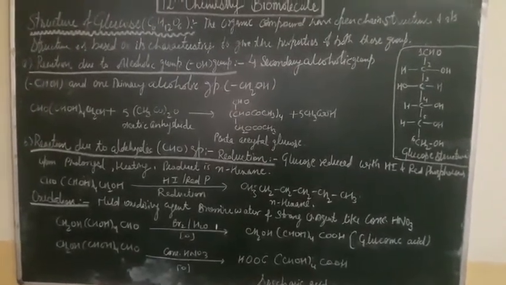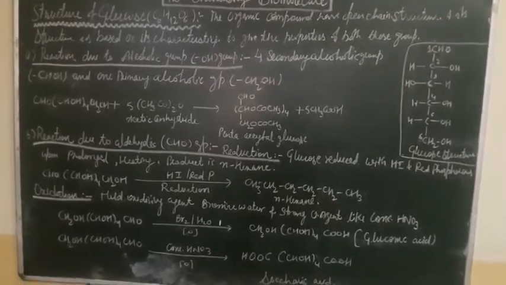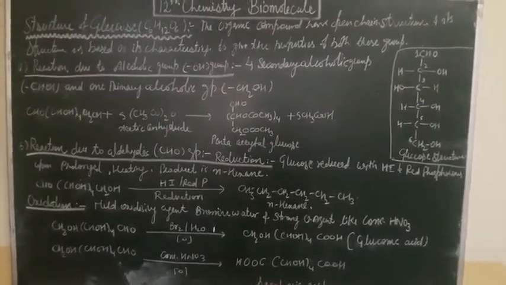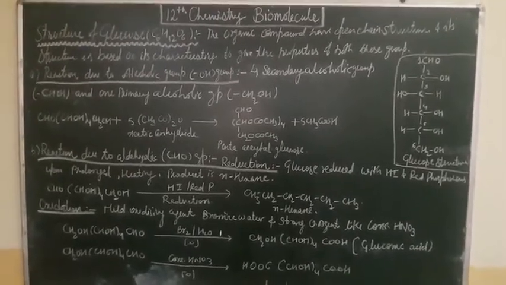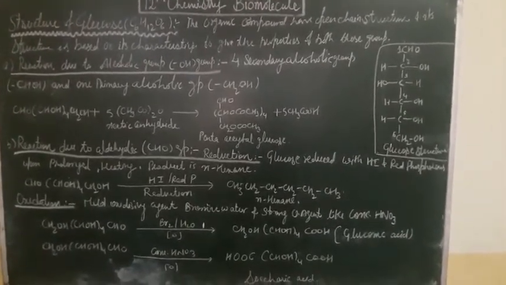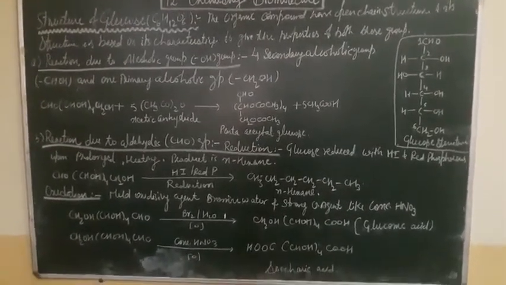Second is the reaction due to the aldehyde group, that is CHO. Under this, first is reduction. This reaction is important from the examination point of view. Many times this question is asked in CBSE exams.